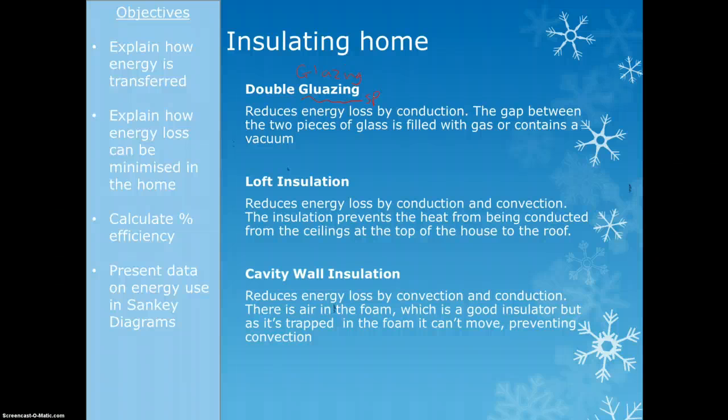Then we've got cavity wall insulation. Most walls have two layers of bricks on the outside of your house and there's a gap in between, which is just filled with air. Now air is a good insulator, but because the air can move, you get convection currents. So what they do is they fill it up with foam, and the foam traps the air. So we've still got that good insulating, which stops the conduction, but now the air can't move, so it prevents the convection as well.